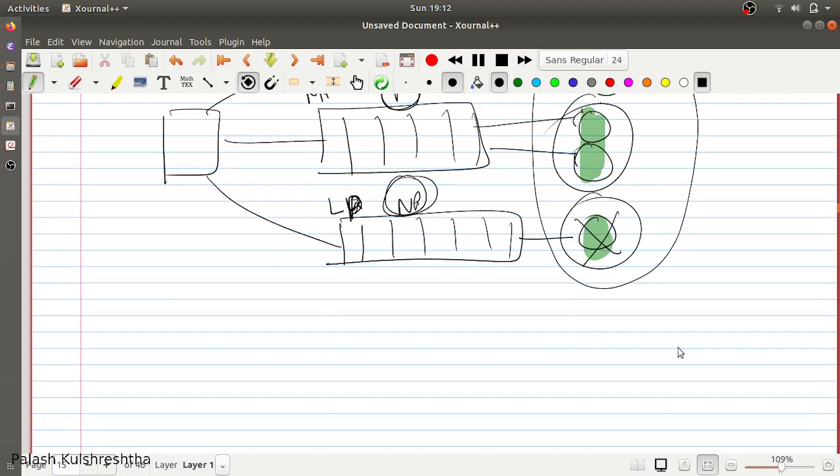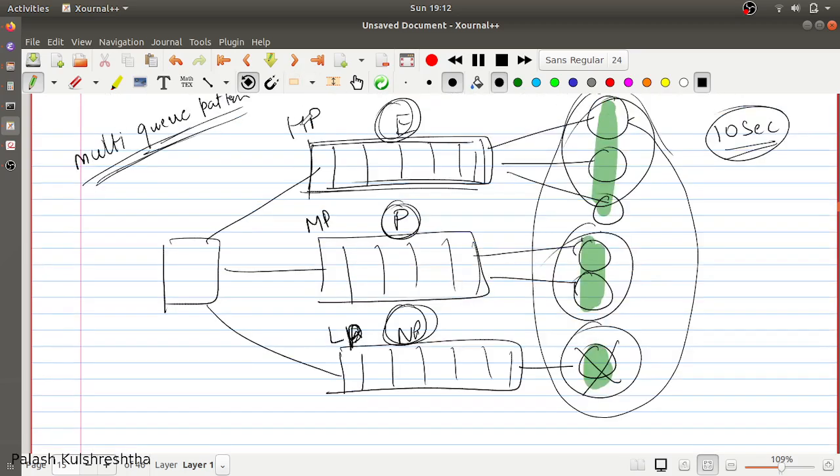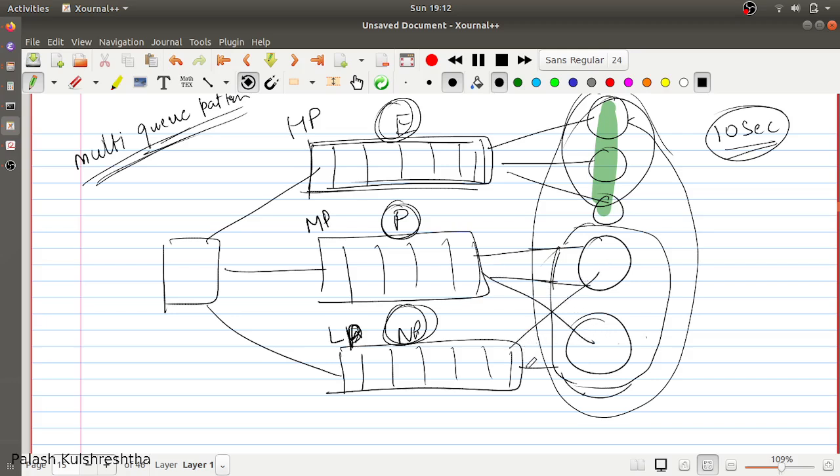And also, in some scenarios, instead of having different queues, you can have a single high priority queue with a separate set of consumers for the high priority queue, and you can have combined consumers for medium and low priority. Please look at this very carefully. You have these two consumers which are working for low priority and medium priority messages.